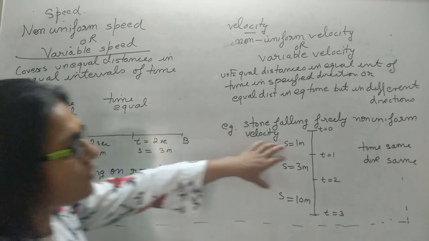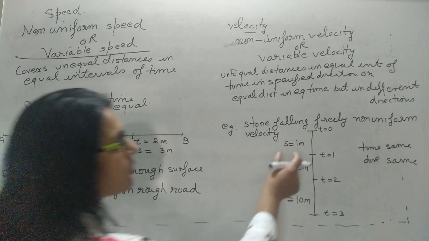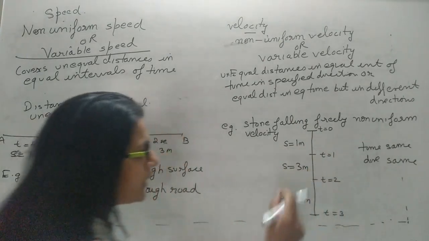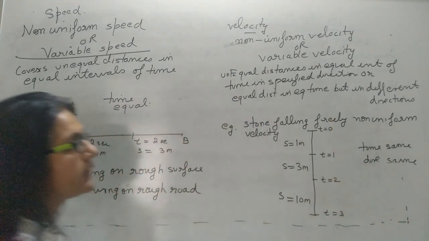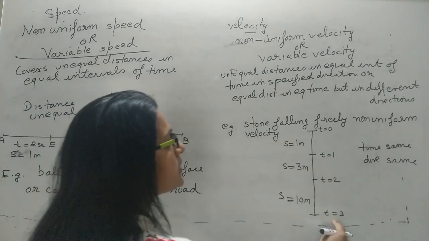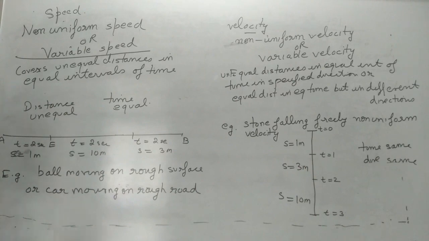So when a stone falls freely, it is the case of non-uniform velocity, because it is covering unequal distances in equal intervals of time, and the direction is the same. This is the first case: unequal distances, equal intervals of time, and the direction is the same.